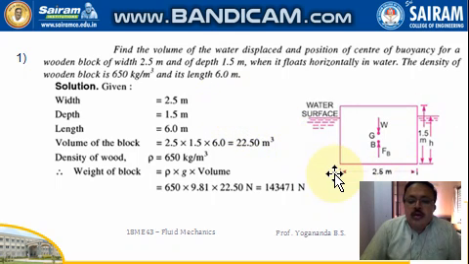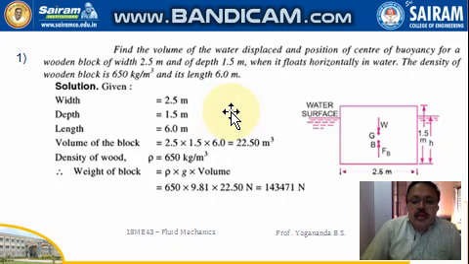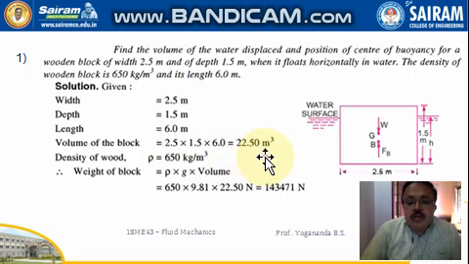Here in the cross section only the width and the depth are shown. So the length of the wooden block in the third direction is 6 meter, which will be used in calculating the volume of the block. Now the width, depth and length are given. Volume of the block is the product of these three dimensions, so we are obtaining this as 22.5 meter cube. Density of the wood given is 650 kg per meter cube.